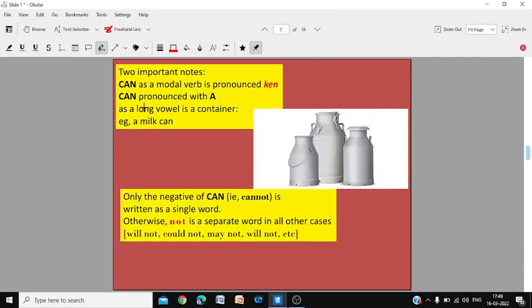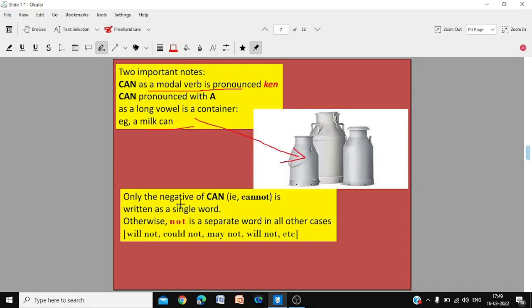Two important notes. Can as a modal verb is pronounced "kan". Can pronounced with a long "a" is a milk can. It's a container. These are milk cans. As a verb, it's not "can", it is "kan".